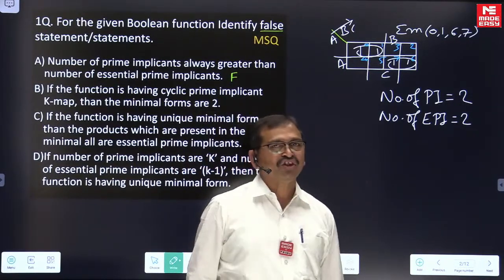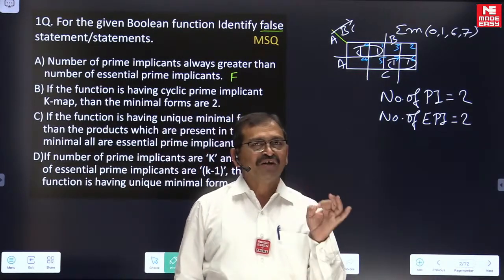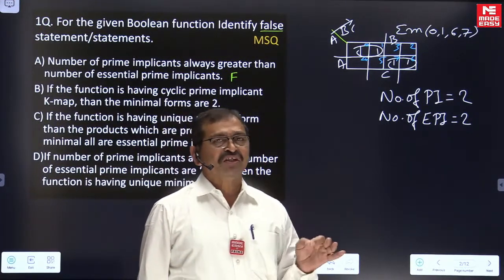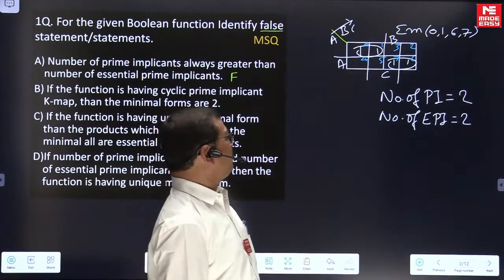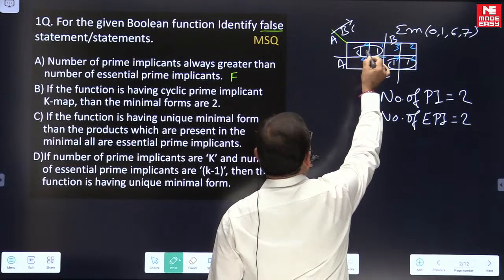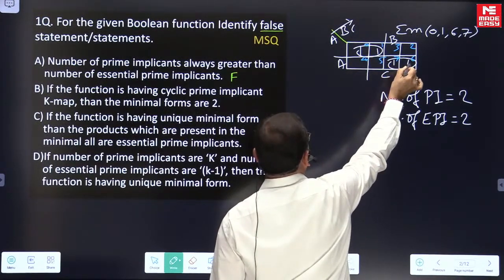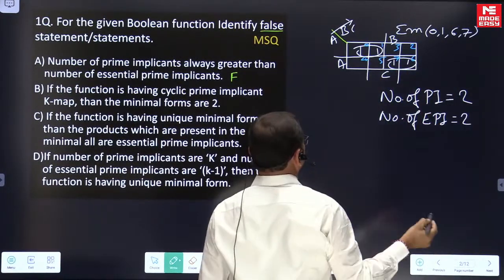Coming to the number of essential prime implicants, the number of essential prime implicants of the given function is equal to the number of all possible larger size subcubes in which at least one cell is without overlapping. It happens so: for this subcube, cell 0 and cell 1, no overlapping. Similarly, here also through cell 7 and cell 6, no overlapping. So both are coming to be essential prime implicants.